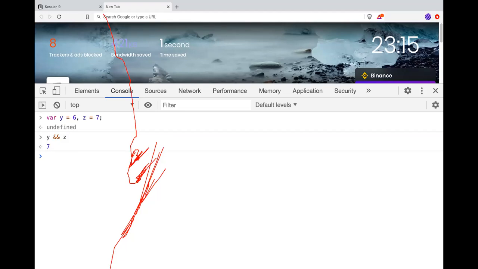Sir, in both cases true is coming, so that's why 7 is coming. No, in both cases true is coming, right? So if I make this 0, what happens?